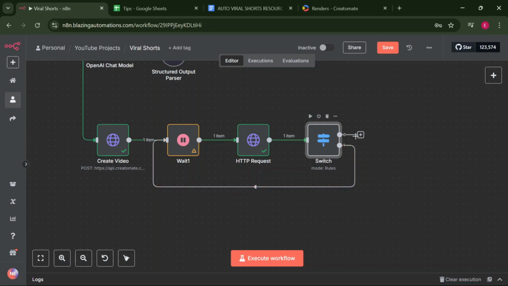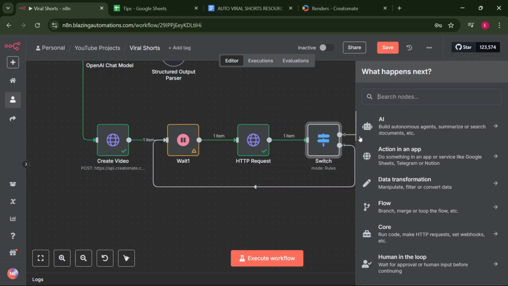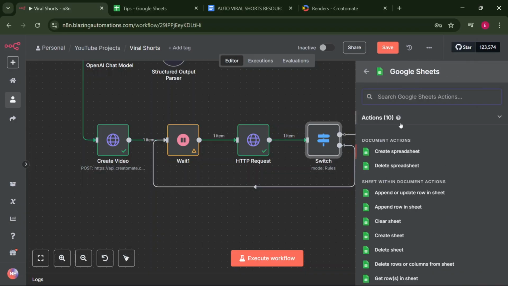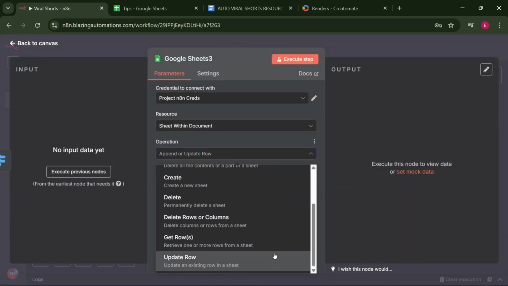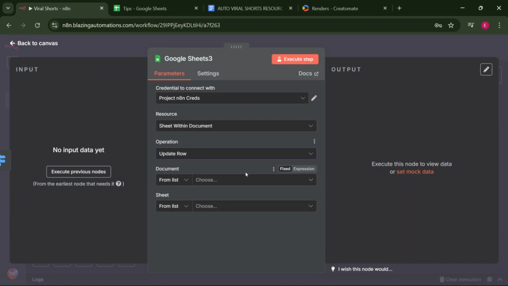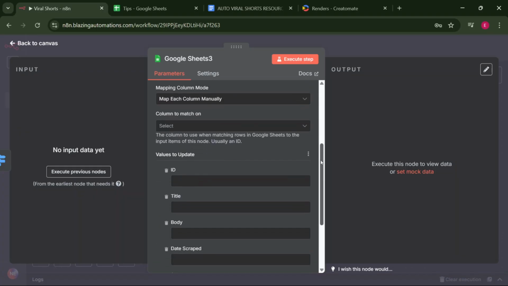The next thing that we're going to do is, if it is succeeded, we are going to do two things. The first thing is to update the Google Sheet. Search for Google Sheets, click, and here we're just going to append or update. Click update row. We have changed the operation to update row because that's all we want to do. The next thing is, we already know we need to use the tips document, and we need to use sheet 1. So we're going to use ID. So let's select the column to match on, select ID.